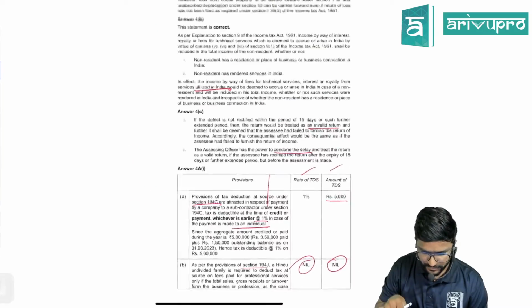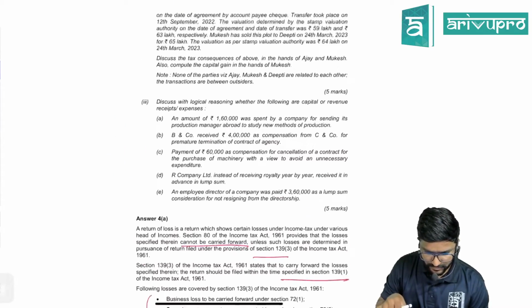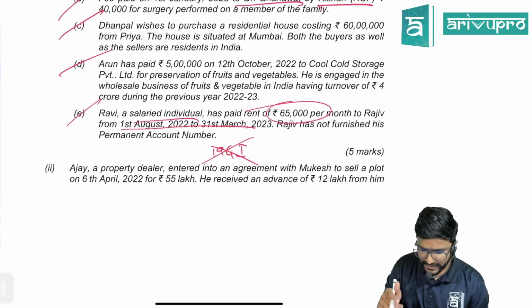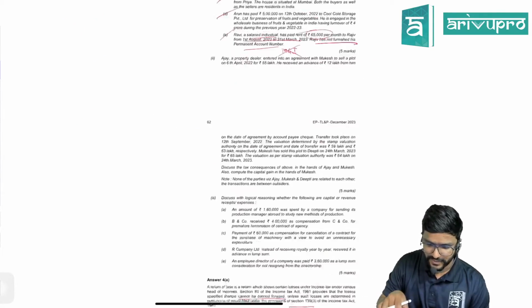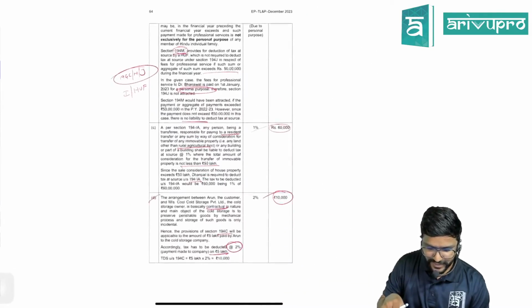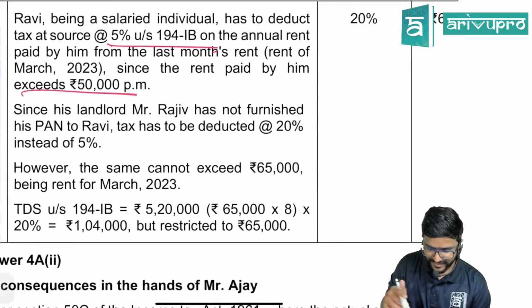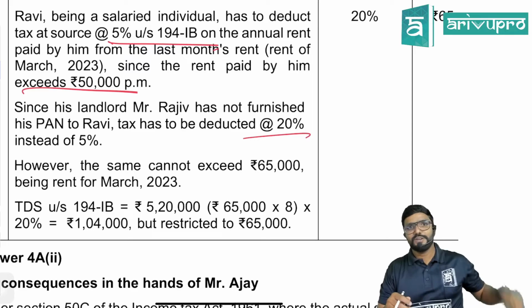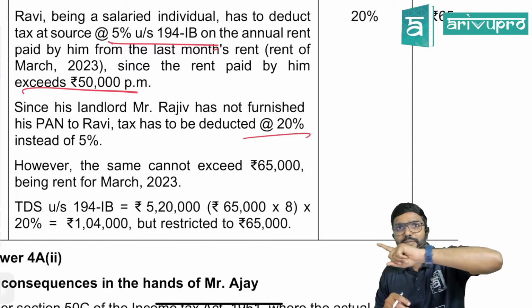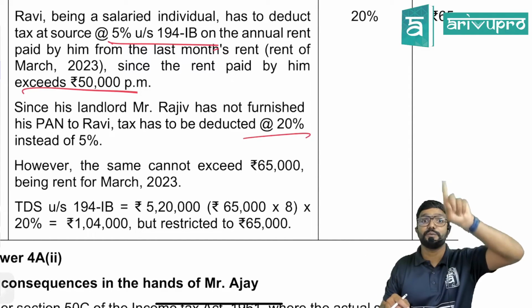Have they given that also? Rajiv has not furnished his PAN. Yes, they have given it. So if PAN is not given by the payee, then what rate TDS would be deducted, guys? 20%. Actual rate is 5%, but if payee has not given his PAN, then 20%.